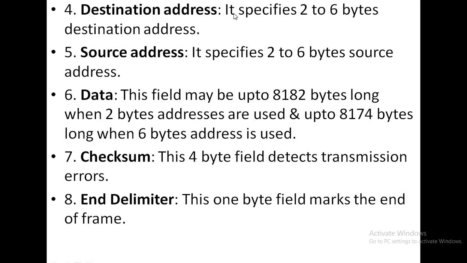The destination address is where the message has to be delivered. The source address has the sending station's address, and data is where we put our actual information, which is 2 or 6 bytes long.